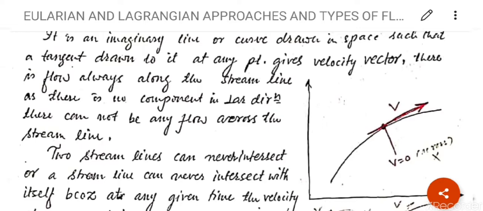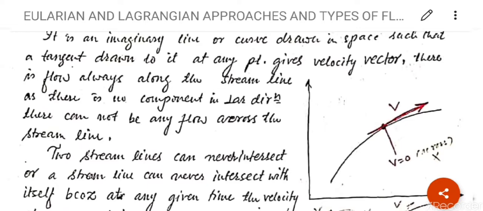It is an imaginary line or curve drawn in a space. किसी भी फ्री स्पेस में मैंने एक लाइन ड्रॉ किया, such that a tangent drawn to it at any point gives velocity vector. See the arrow here which is red in color. I have drawn an arrow here, so it will give you velocity vector in the flow.